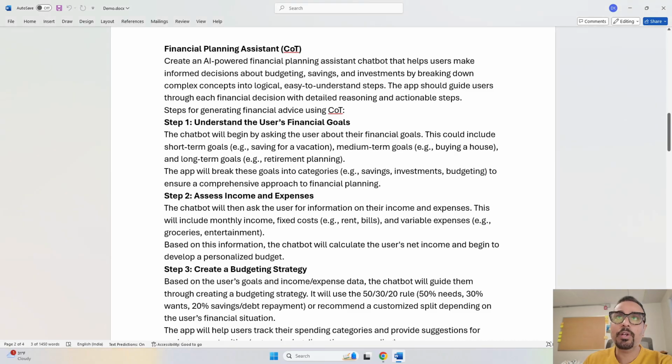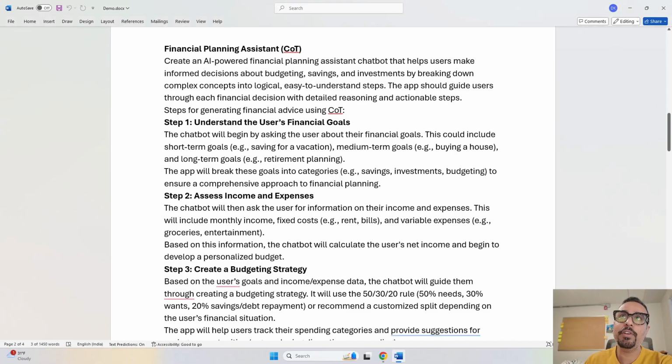So this is an app I have created just for one purpose, where at least you can have a basic understanding of finances. This app is going to take some input from your end, and based on that, it will give you a recommendation on how you can manage your expenses. So this app we are going to create by using a COT prompt. So let's go ahead and see what kind of COT prompt we are going to use.